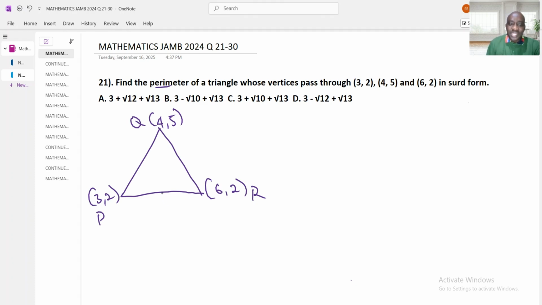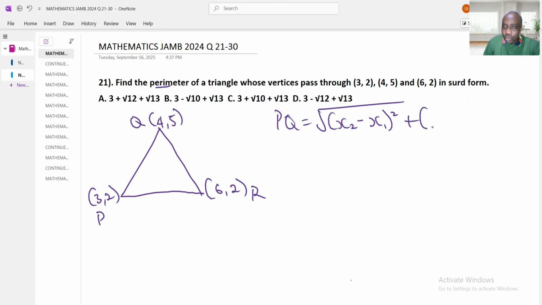To find the distance between two points, we are going to use the Pythagoras theorem formula. Let's say the distance between P and Q. We are going to use this formula: square root of (x2 minus x1) raised to power 2 plus (y2 minus y1) raised to power 2.